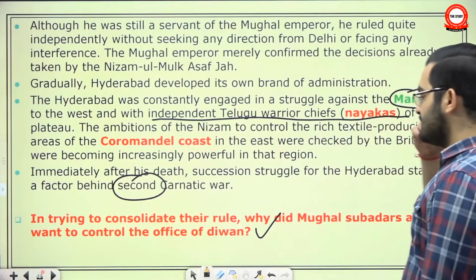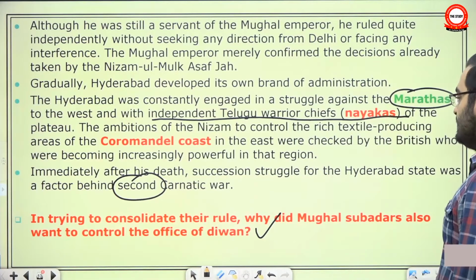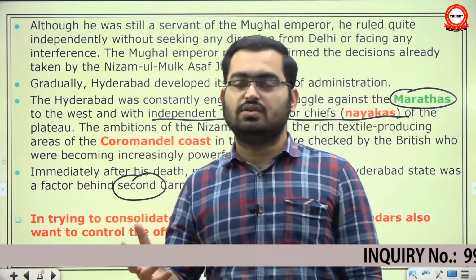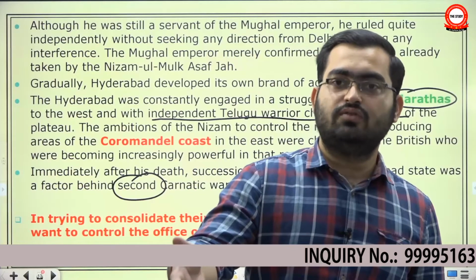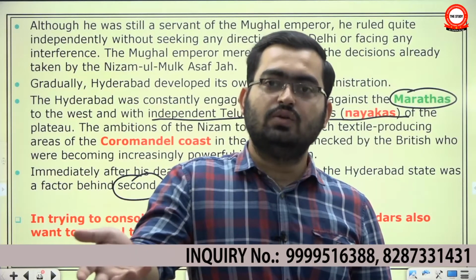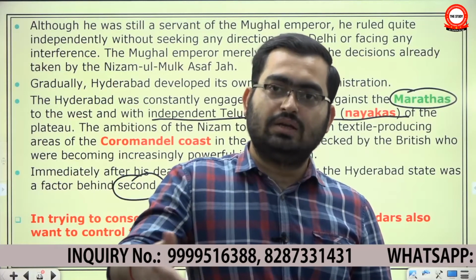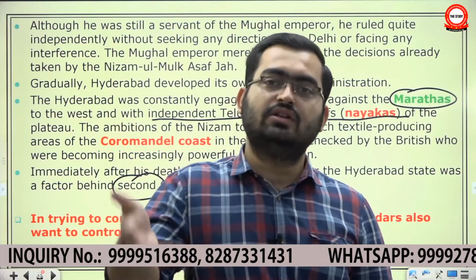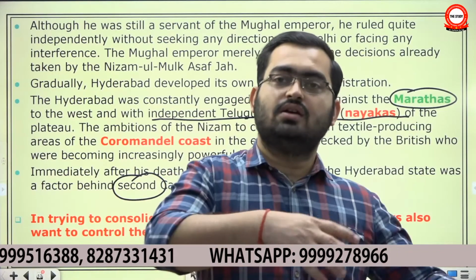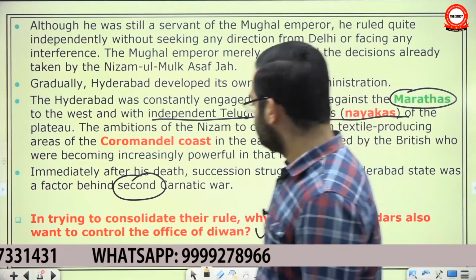Now they have asked this question in NCERT: in trying to consolidate their rule, why did Mughal Subedars also want to control the office of Diwan? Well, the answer is simple. To consolidate their rule at the local level, you have to consolidate your control over the local finances. Only then can you set up your own army. Only then can you employ your loyal people in key positions, so that whenever the imperial farman comes, nobody is listening to their farman. We all are listening to your orders. So this is a rather commonsensical answer.